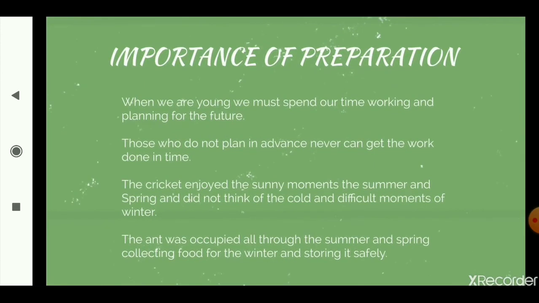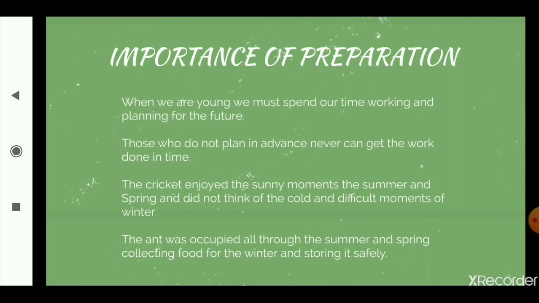Let's move on to the first theme, importance of preparation. When we are young, we must spend our time working and planning for the future. So you should not waste time. You should not just have fun. You should also start preparing for your future. You should start putting in efforts for your future so that you can bank upon the efforts that you made today. Those who do not plan in advance never can get the work done in time. So their work is always haphazard.